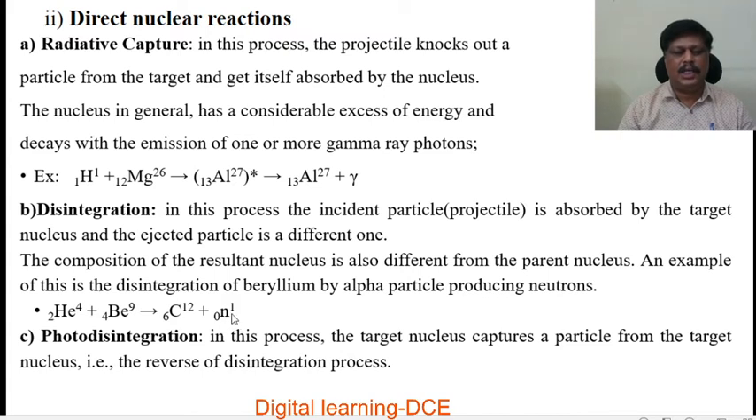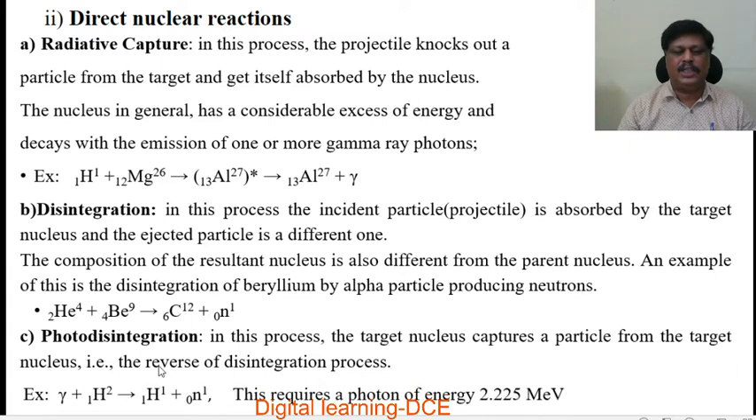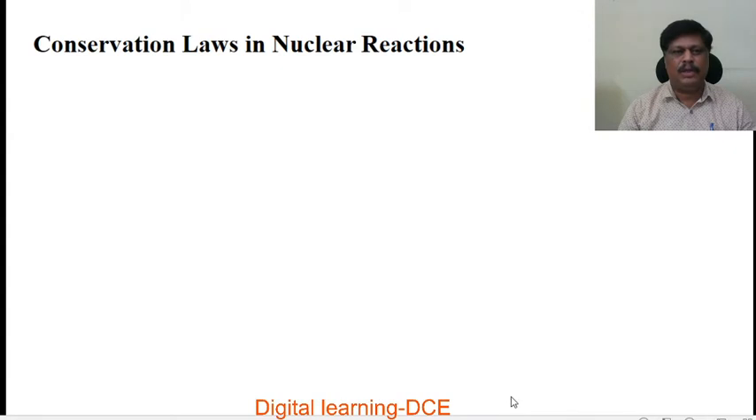This is the ejectile, this is the product nucleus, this is the target, and this is the projectile. The third one is photodisintegration. In this process, the target nucleus captures a particle from the projectile, that is the reverse of the disintegration process. For example, here a gamma photon is absorbed by the target nucleus and gives rise to a product nucleus and a neutron. This requires a photon of energy 2.225 MeV.